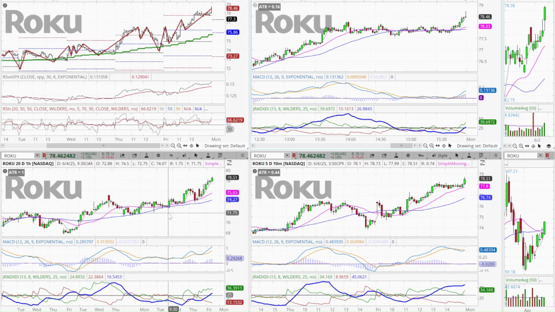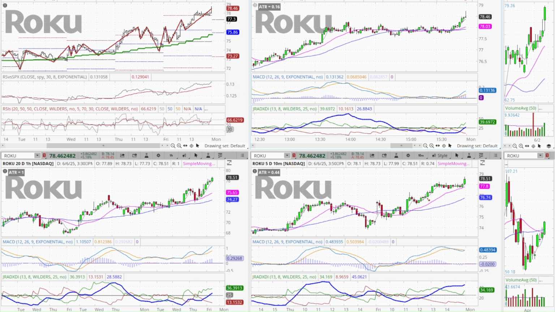All right, so I have my stock grid of ROKU up. However, it's a little bit different. Typically I have a monthly down here, weekly, daily, and then another weekly here. But for the intraday setup, I've got an hourly chart here, and then a 10-minute here, 2-minute here, and then another 10-minute here. These two are always the same. So this is the kind of setup.